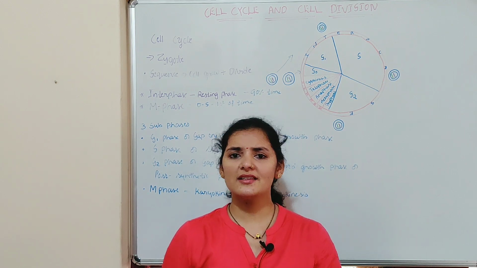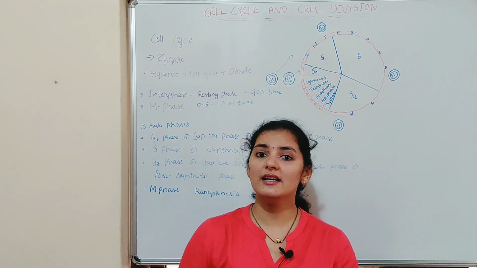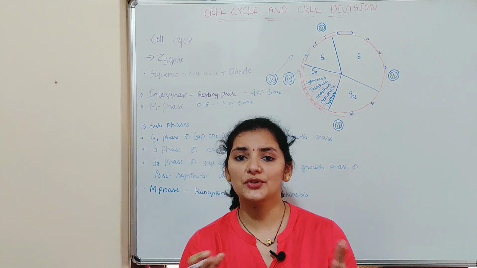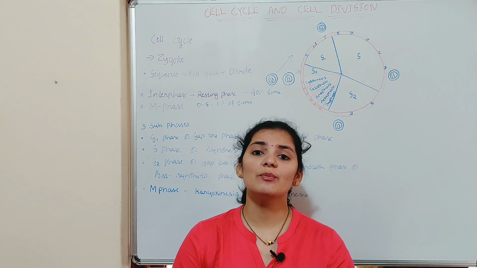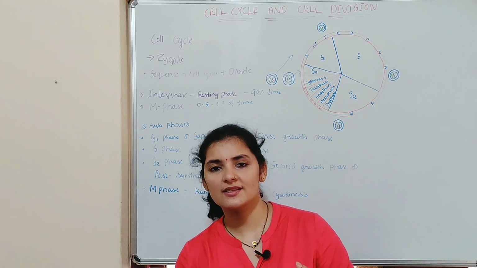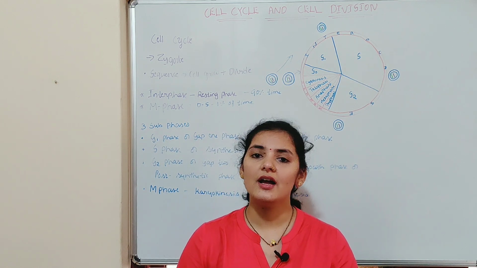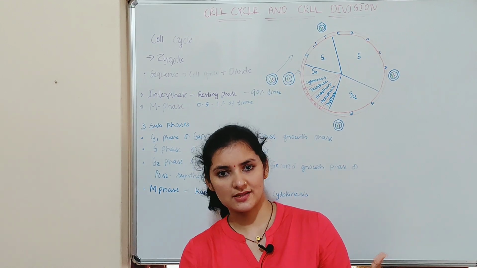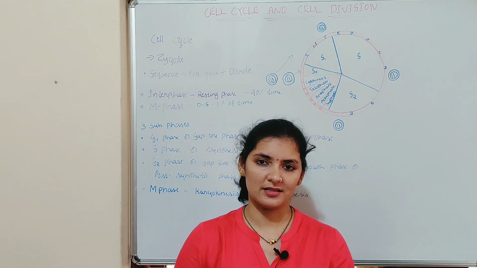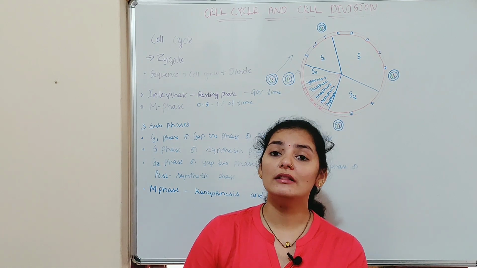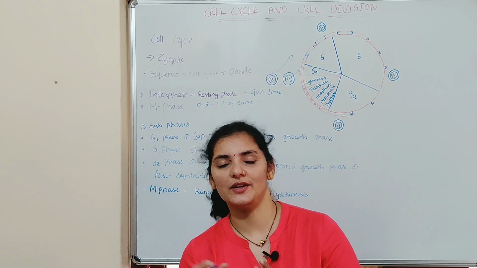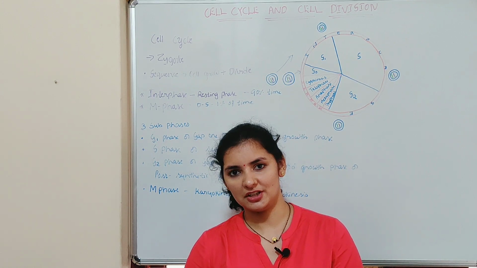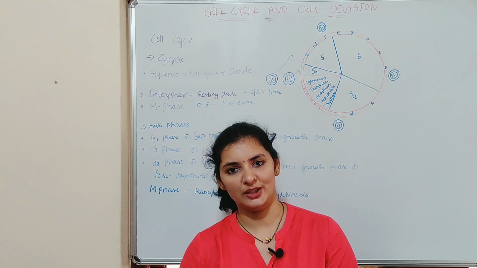Cell cycle comprises many events like DNA replication or synthesis of DNA, synthesis of many constituents of the cell, synthesis of many biomolecules like proteins, enzymes, ATP, etc., and division or distribution of this produced DNA into two daughter cells, distribution of cytoplasm, etc. Anyhow, all these events take place at different phases of the cell cycle, and all events are under genetic control, or they are controlled by genes.